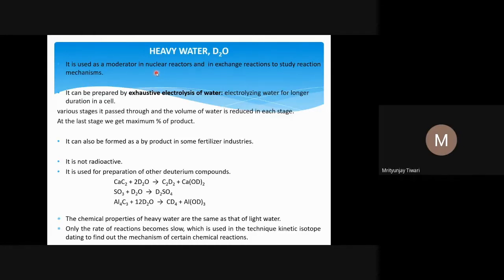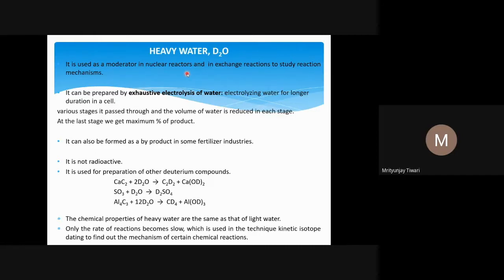But to make this reaction controllable, we need to reduce the energy of that neutron. To do that we use D2O, and that is why it is called a moderator. Moderator means something which reduces the kinetic energy of the neutron.